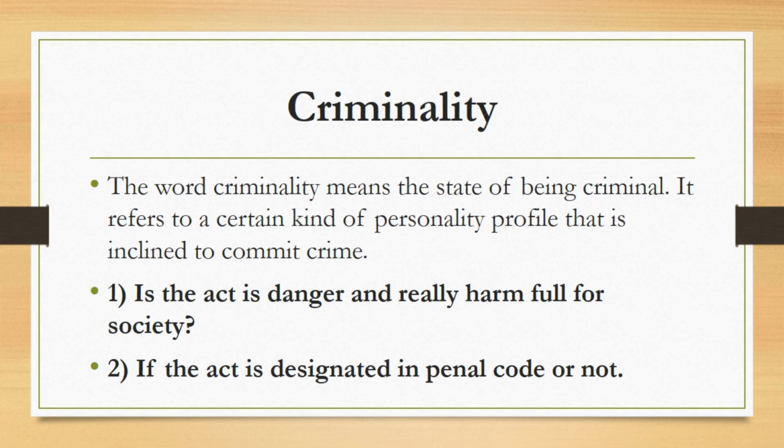Once it is confirmed that the act has a designation in the penal code, then the act is finally labeled as a crime. Keep in mind, if any act has no designation in the penal code, then the act cannot be labeled as a crime. So these are the two points through which the act is analyzed to prove its criminality.